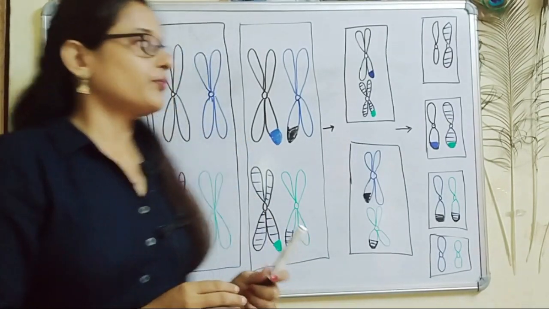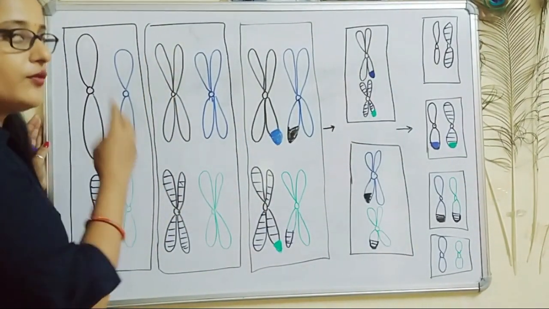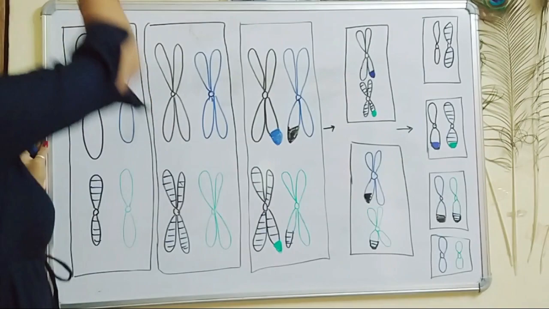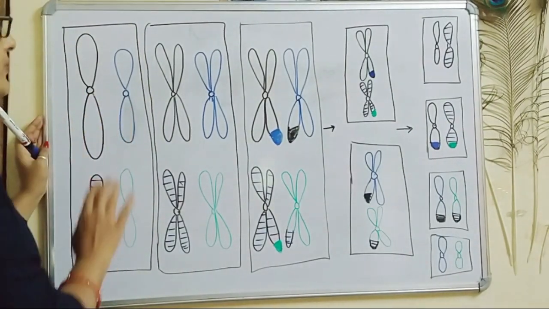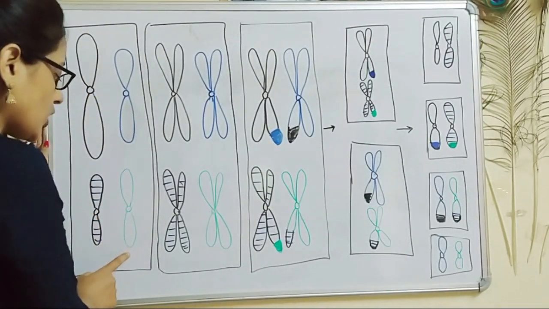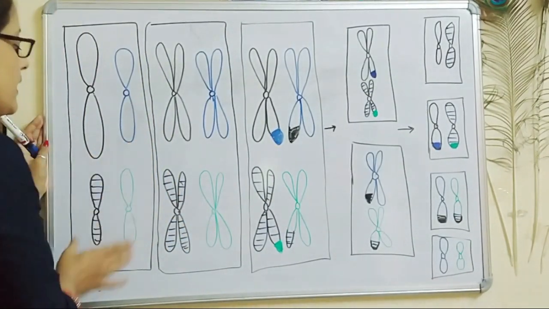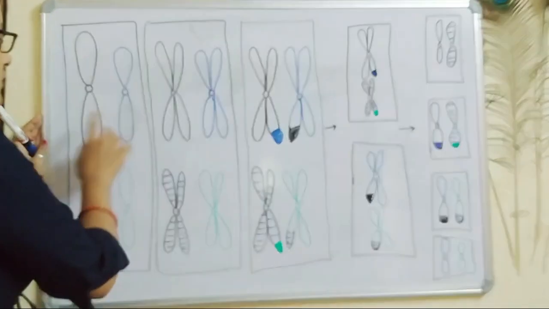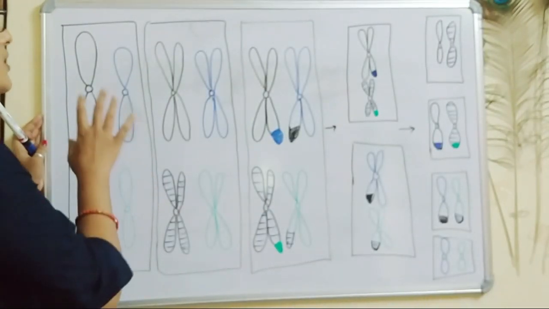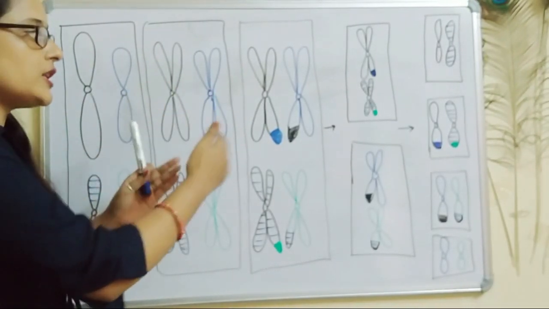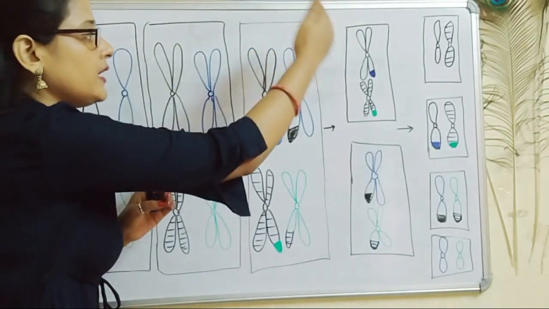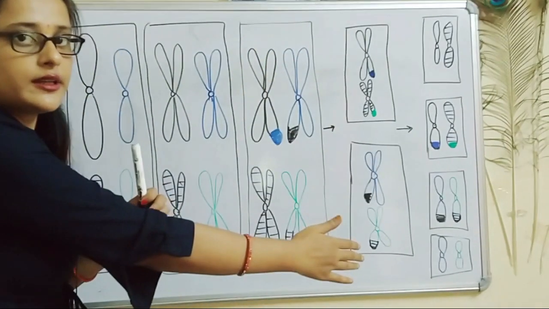Over here I have drawn one cell with 4 chromosomes. You have to imagine there are 46 chromosomes like them. These 2 are homologous and these 2 are homologous. So there are 2 pairs of homologous chromosomes. This is the first pair and this is the second pair. I have tried to draw them in different colors so that we can see the movement of these chromosomes when they will finally enter into 4 different gametes.